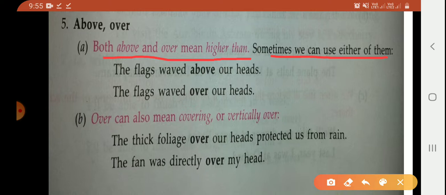And over can also mean covering or vertically over. Over means on top of. For example, the fan was directly over my head. Means the fan is exactly above our head.